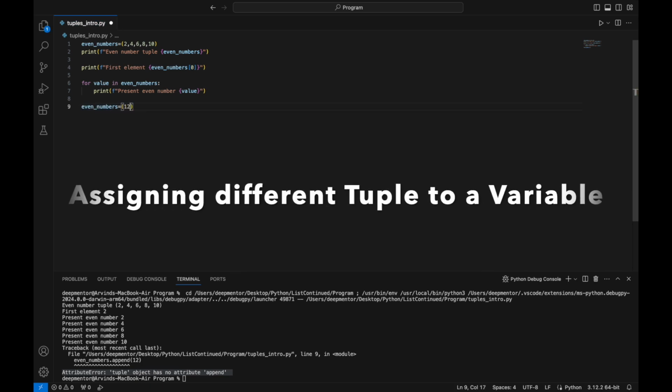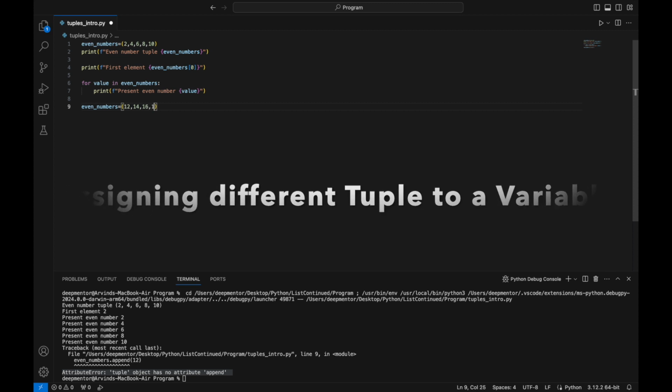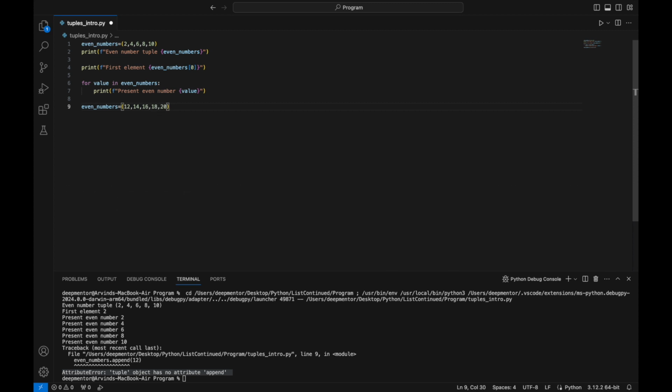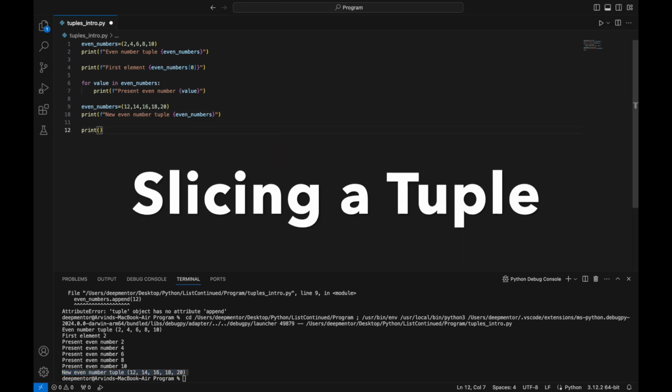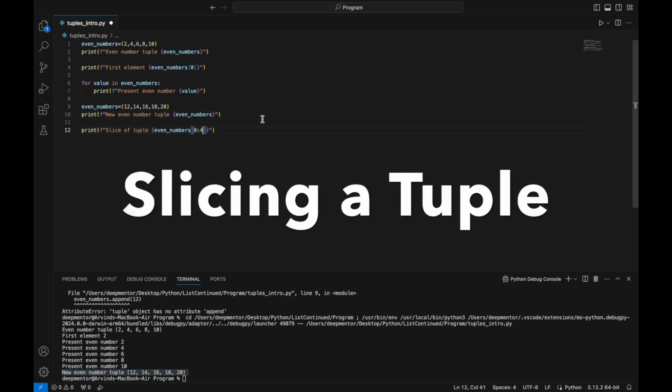You can assign a different tuple to a variable though. You can also perform slicing operation on a tuple.